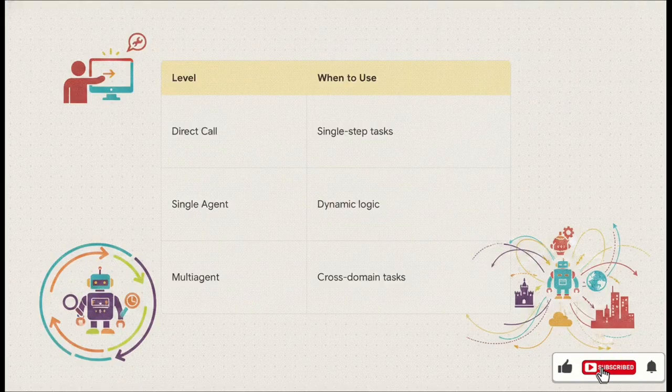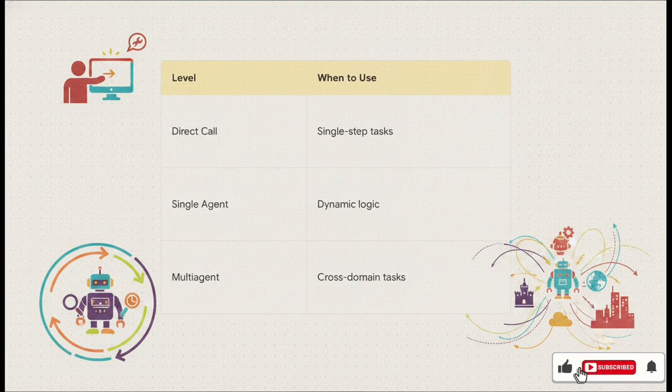Let's map out this spectrum of complexity. At the base level, you have a direct model call. This is for human-in-the-loop, single-step tasks. Look, if prompt engineering solves your problem, you do not need an agent. Full stop. Moving up a level, you have a single agent with tools. This loops through actions, but strictly within one domain, which is perfect for dynamic logic, like doing order lookups.